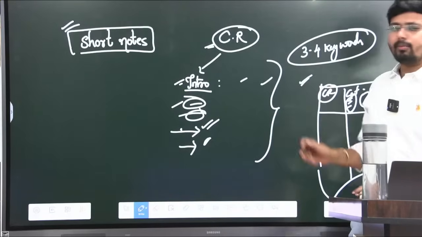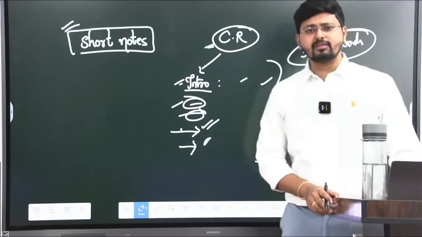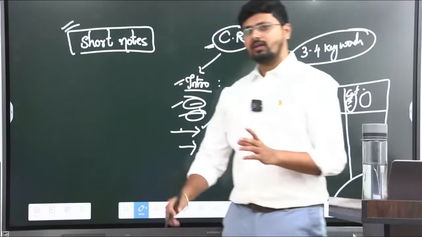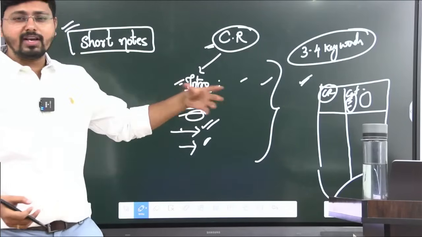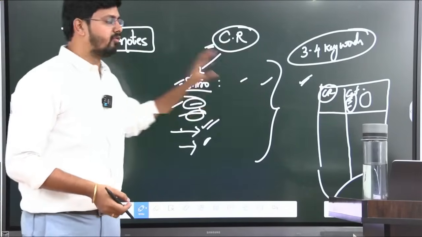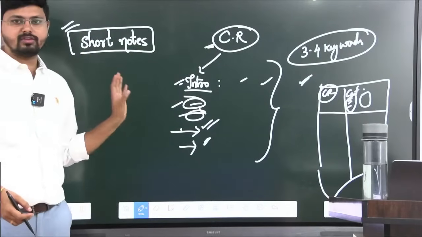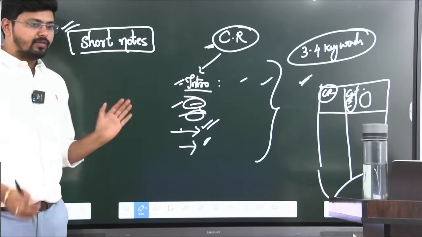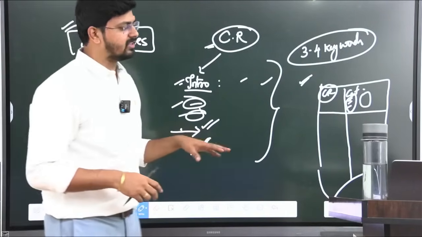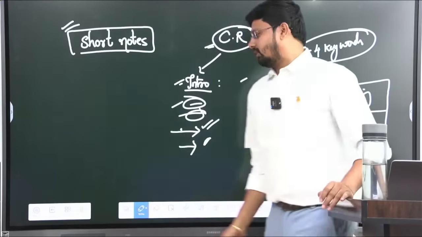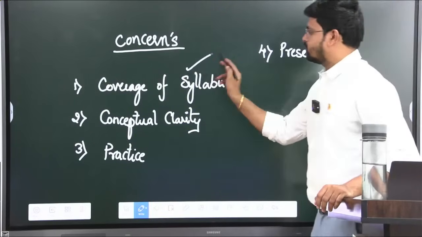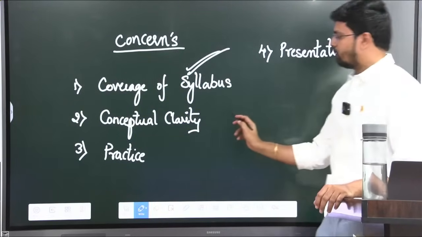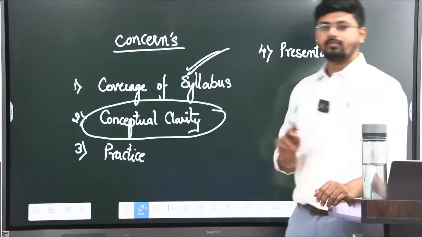Why are people not able to write all the things they read? The reason is that they are not revising multiple times. In order to revise multiple times, in the same week you have to ensure that your short notes are ready. Now this is coverage of syllabus and revising multiple times. This part is done. Coming to conceptual clarity.